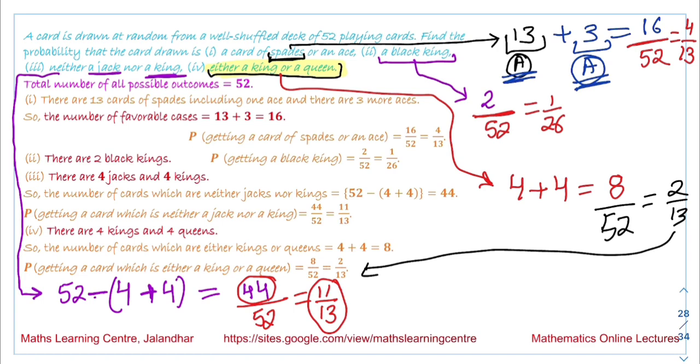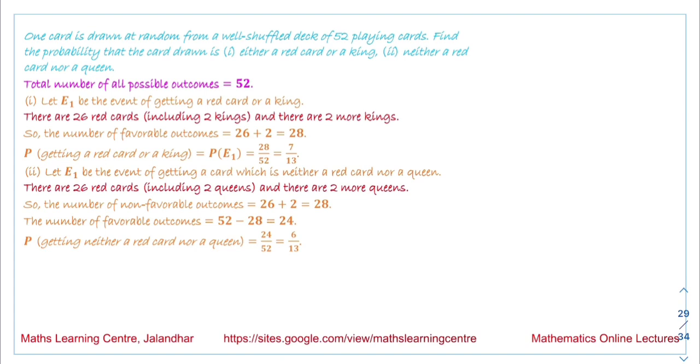The next question: one card is drawn at random from a well shuffled deck of 52 playing cards. Find the probability that the card drawn is, first case, either a red card or a king. How many red cards are there? There are a total of 26 red cards. In these 26 red cards, 2 kings are there.